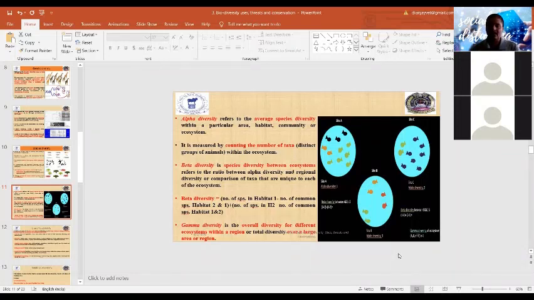Any problem? Alpha is simply the number of species present in an area. Beta is the difference in species between 2 ecosystems. And gamma is the number of species present in more than 1 ecosystem. That is, the overall diversity among the different ecosystems within a region.